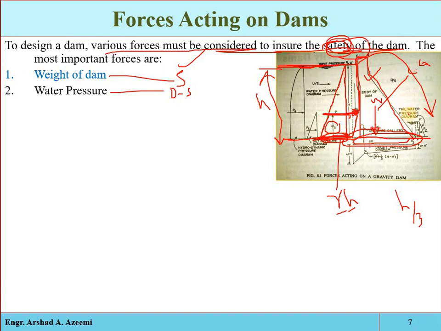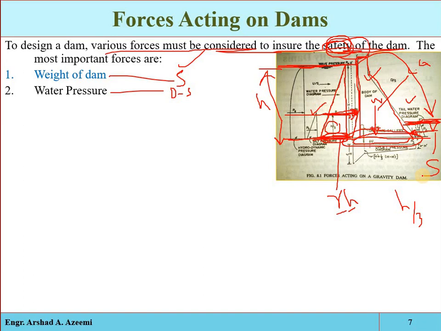And remember also, if we have some water available at the downstream face, at the tail portion, that is also called the tail water, and it will also exert some pressure on the structure. That is also a type of water pressure, but remember, its direction is opposite to the direction of the upstream water pressure. So it will resist some portion of the upstream water pressure. So the tail water pressure is an example of a stabilizer force.